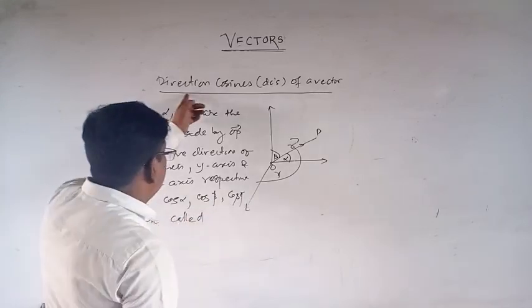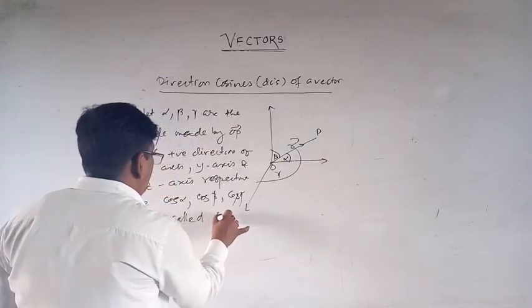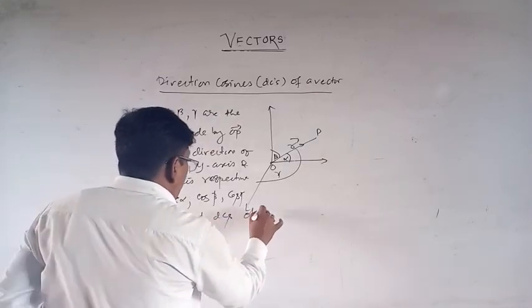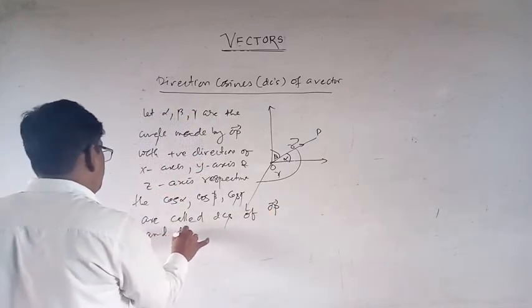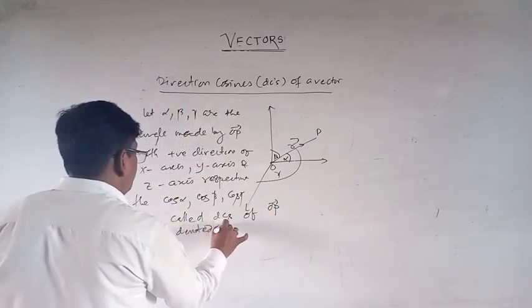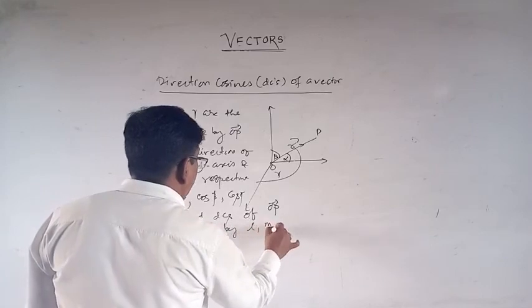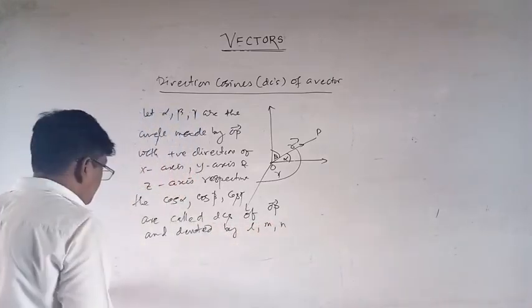Short form, direction cosines means DCS. DCS of OP are denoted by l, m, n.